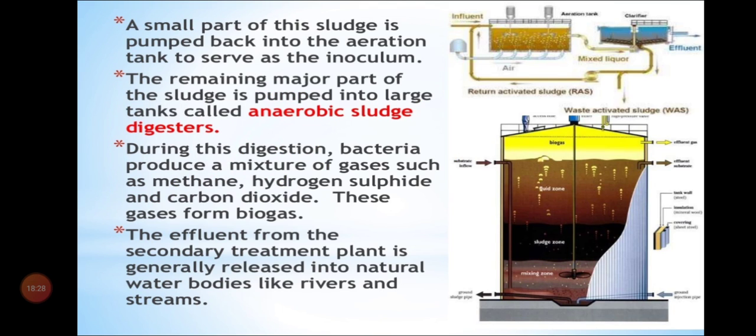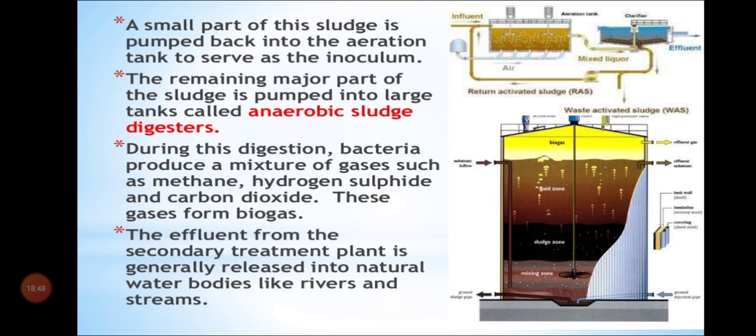And now here, look at the slide. A small part of the sludge is pumped back into the aeration tank to serve as the inoculum. So when we filter everything, nothing will be left in our liquid water for the further cleaning process. Imagine the 100% sludge is ready.